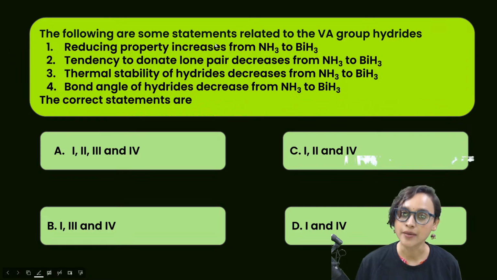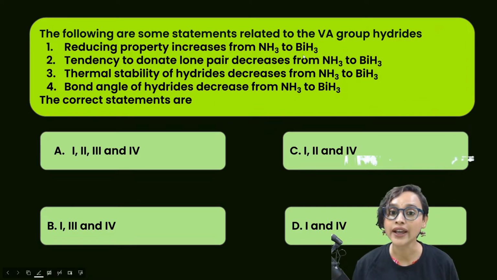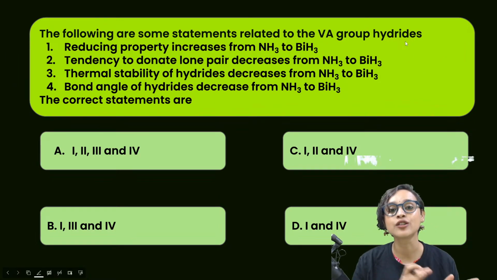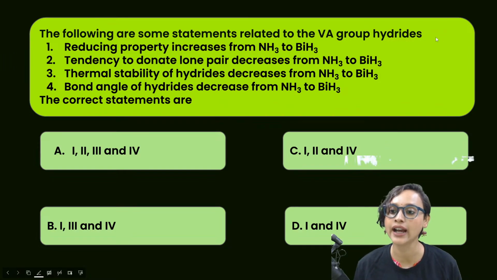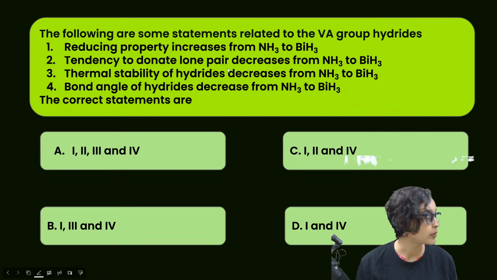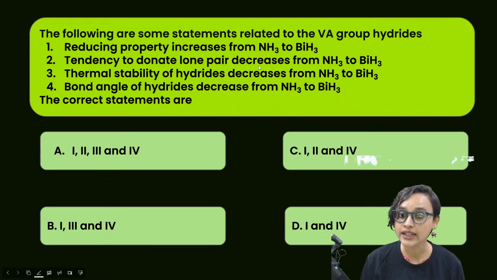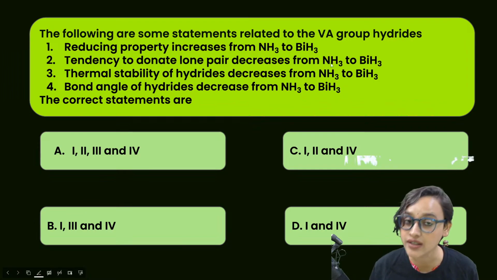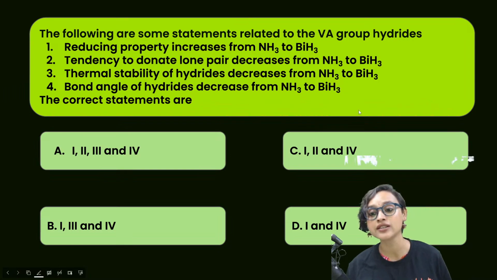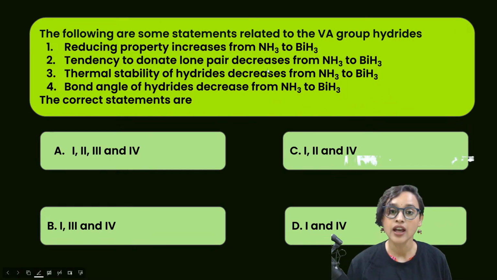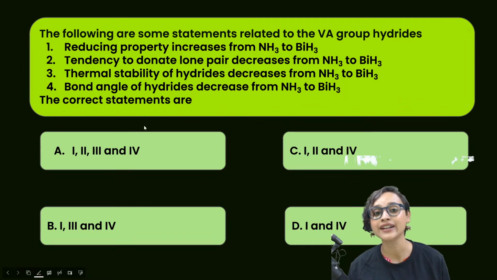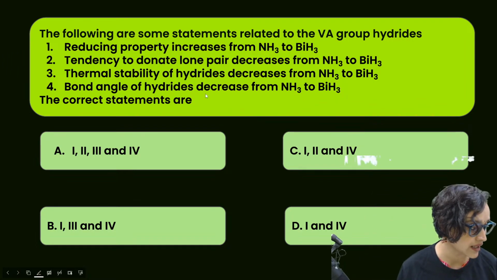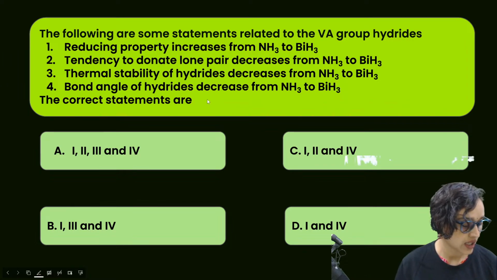All right. Moving on to the next question. The following are some statements that are related to the 5A group. That means group 15 we are talking about, and their hydrides. Reducing property increases from NH3 to BiH3. Tendency to donate lone pair decreases from NH3 to BiH3. Thermal stability of hydrides decreases from NH3 to BiH3. Bond angle of hydrides decreases from NH3 to BiH3. Now they are asking you the correct statements. Which are the correct statements, my dear students? Can we speak about this?